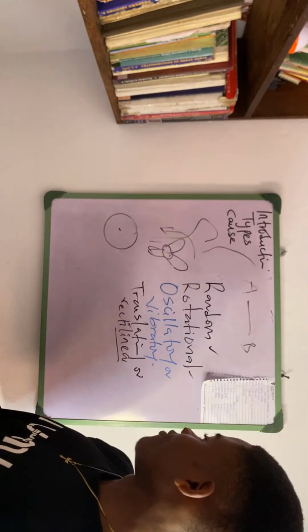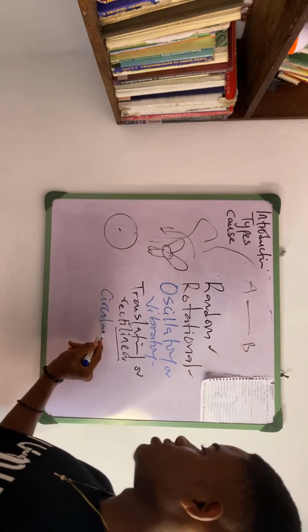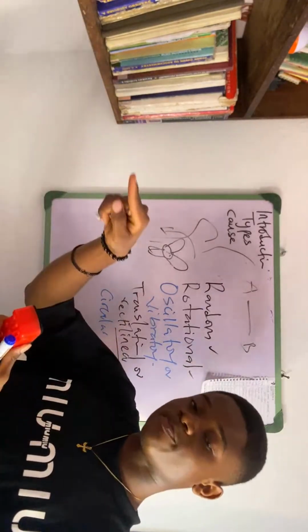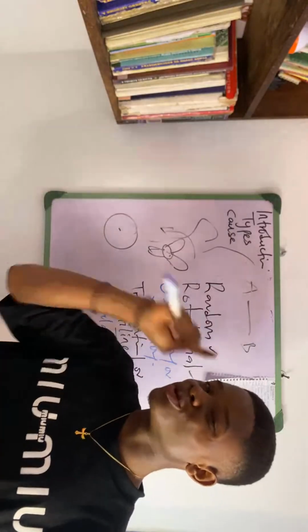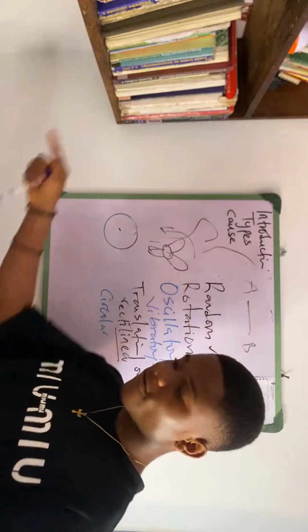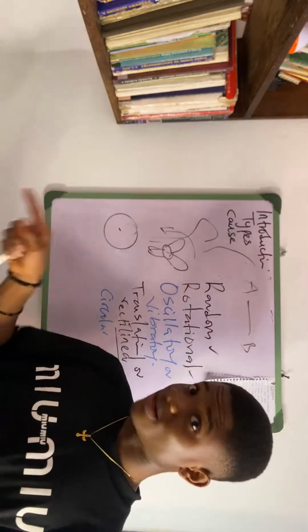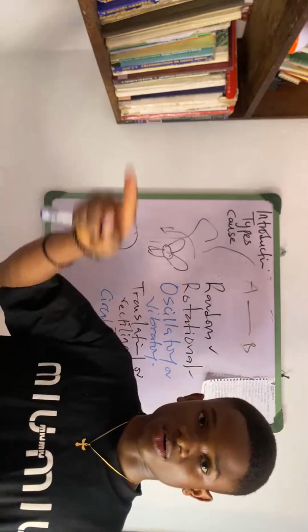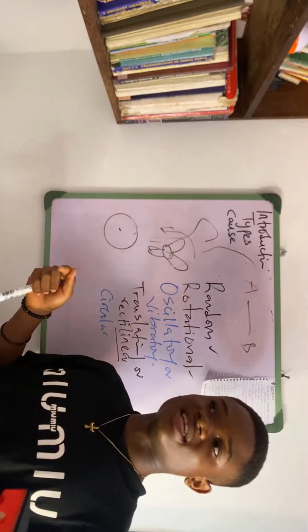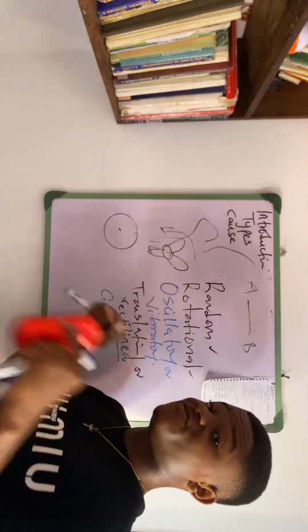So the last type of motion we are going to be talking about is the circular motion. Circular motion is a movement of a body about a curved path. All right, about a curved path, but not about a fixed point. For example, the motion of a car around a roundabout. A car moving across a roundabout, it moves like this. That's a curved path. Then an aeroplane changing direction, the aeroplane can just move like this. Okay, a car turning, but not about a fixed point.